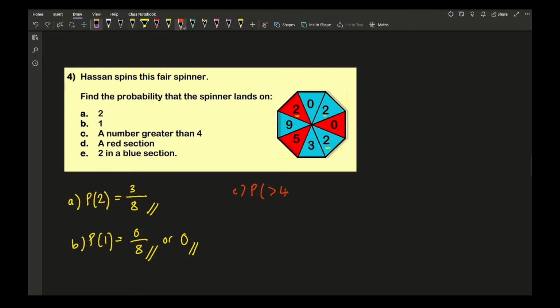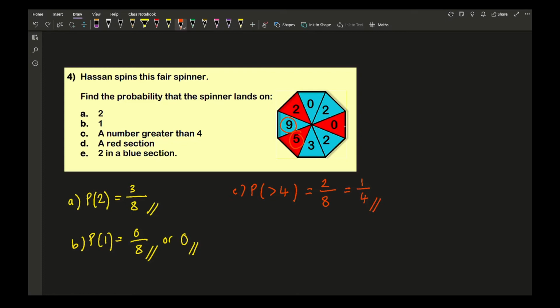So again, remembering that greater than 4 is basically a number that's bigger than 4, which does not include 4. Now the good thing about this particular question is that there are no 4s on the spinner. So again, I'm looking for numbers that are bigger than 4, in which I've got 9 and I've got 5, and that's it. So I've got 2 out of 8. Now this one I can simplify, and that simplifies to give me a quarter.